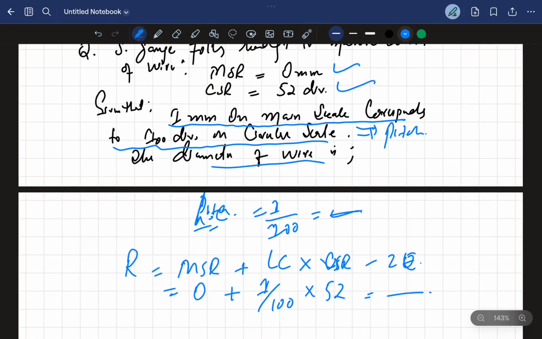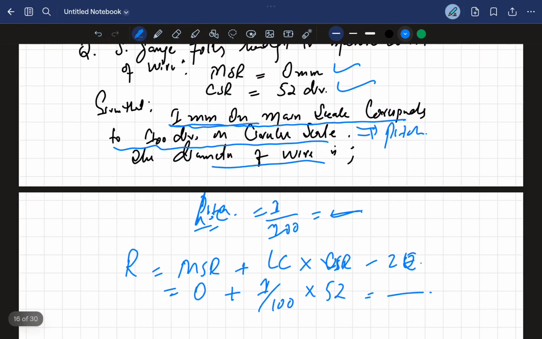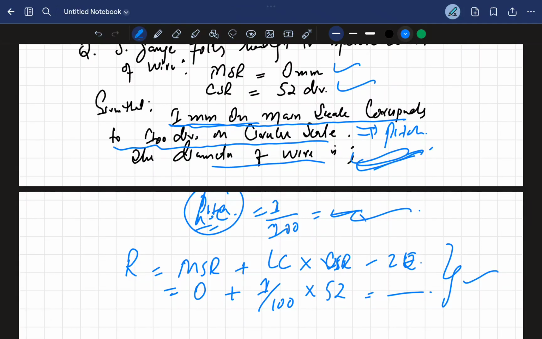Basically, I got confused. 1 millimeter on the main scale corresponds to 100 divisions, so it's simply the least count that's given, 1 divided by 100. Here you can get the least count, and then accordingly you can calculate the reading. That will be the diameter of the wire.